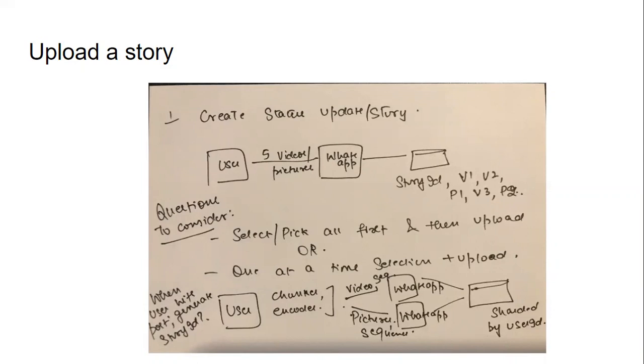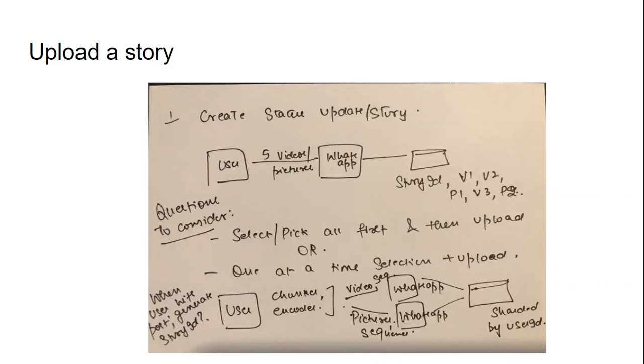But I was also trying to be careful, right? Here I'm only showing one user. Imagine there are millions of users, or thousands of users, posting a story. So we also have to take care of sequencing, because if CDN is just hosting videos and pictures in bulk, which story do they belong to? Which user do they belong to? What's their timestamp? What's their sequence?